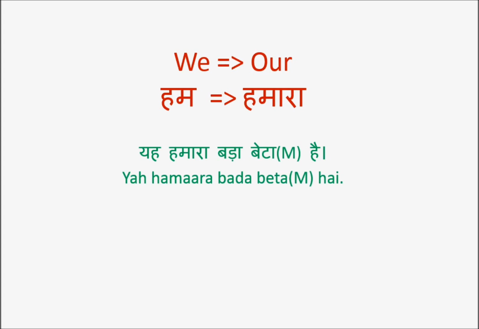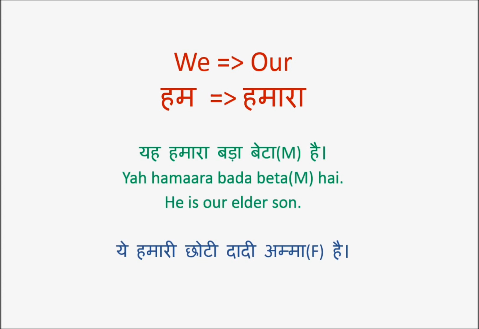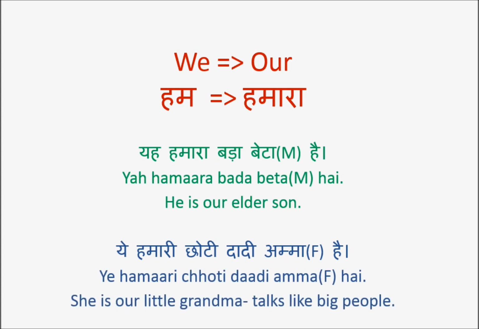Just like in the previous example, यह मेरी बड़ी बहन है, similarly here we are talking about male, masculine gender. So यह हमारा बड़ा बेटा है. He is our elder son. Then let's go on to a slightly different female gender. यह हमारी छोटी दादी अम्मा है.